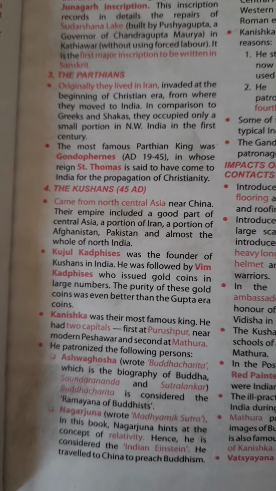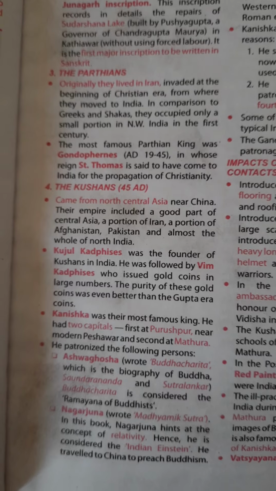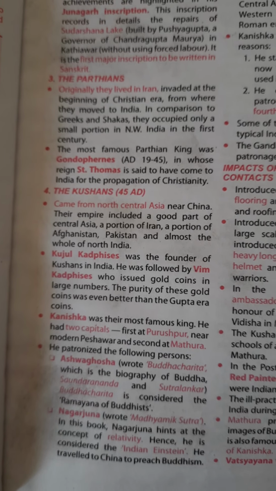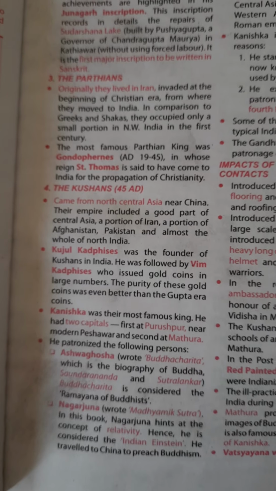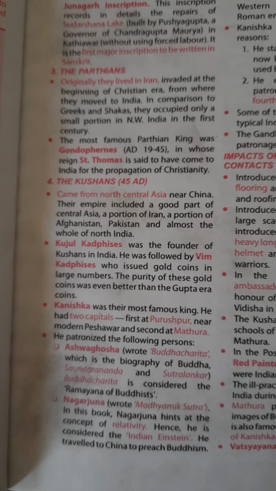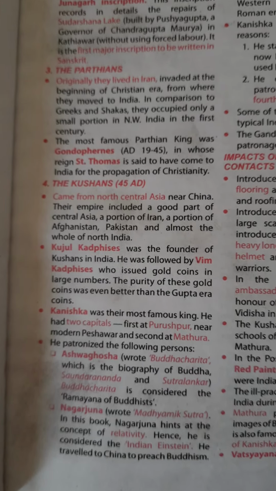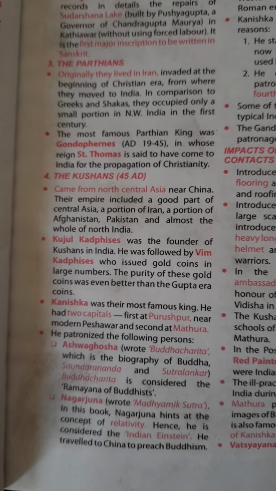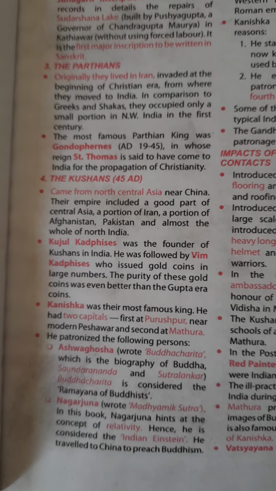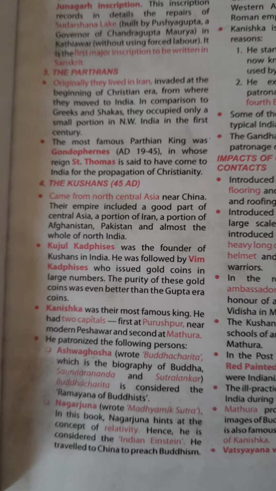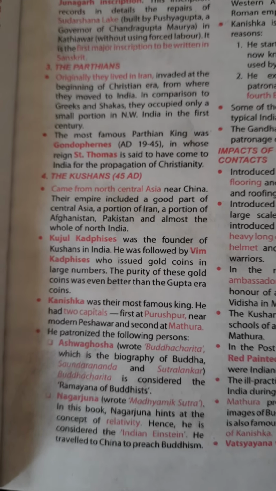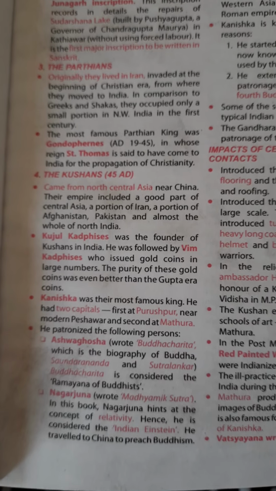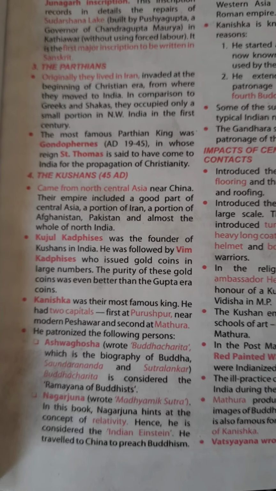Then come the Kushanas, in 45 AD. They came from North Central Asia near China. Their empire included a good part of Central Asia, a portion of Iran, a portion of Afghanistan, Pakistan, and almost the whole of North India. Kujula Kadphises was the founder of the Kushanas in India. He was followed by Vima Kadphises, who issued gold coins in large numbers. The purity of these gold coins was even better than the Gupta era coins.